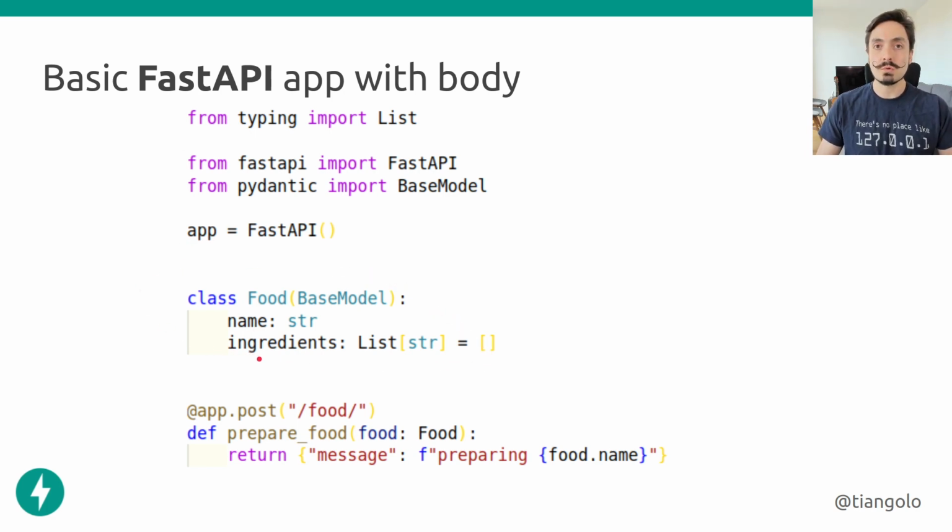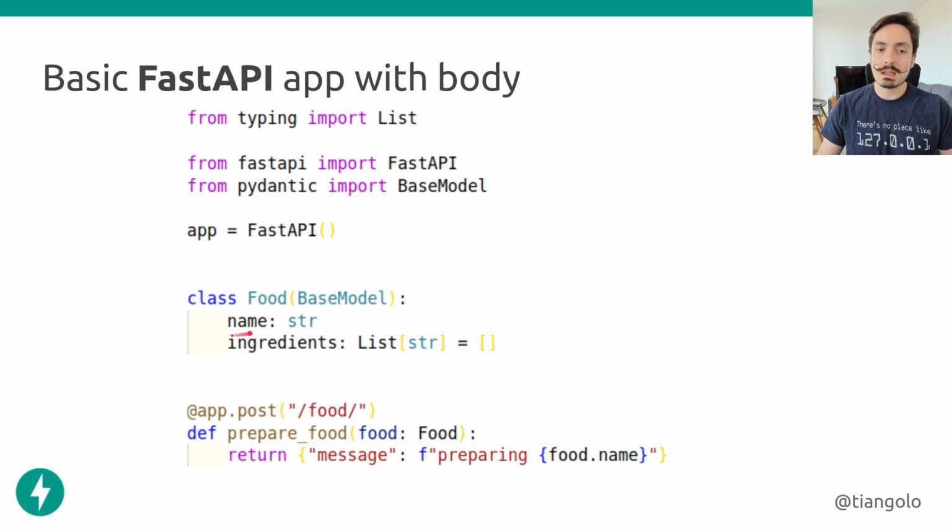FastAPI is based on two projects. One is Starlette, that handles all the web parts, and the other one is Pydantic, that handles all the data parts. This does all the data validation, data serialization, data documentation, all that stuff. So from Pydantic, we're going to import this BaseModel, and then we're going to create a class that inherits from that BaseModel. And then in this class, we just define the attributes that we want to have, the fields that we want for that Pydantic model, and we define the types with standard Python type annotations. You can see we don't have to declare an init method or anything like that. We just declare the types of the attributes and maybe default values, and that's it. That's all we have to do. Pydantic takes care of the rest.